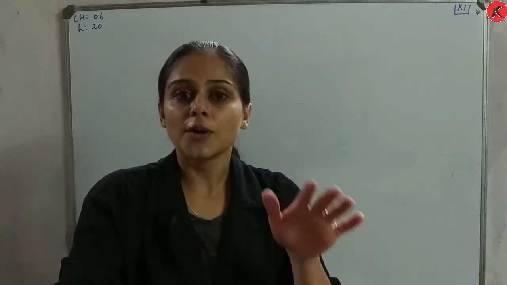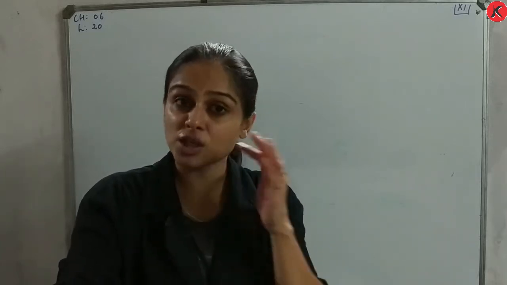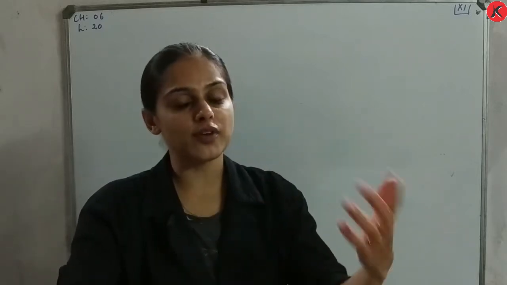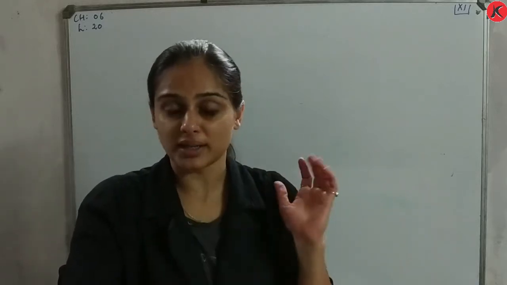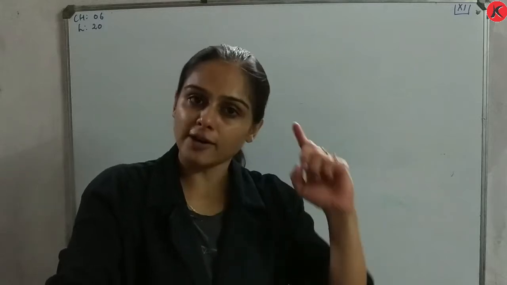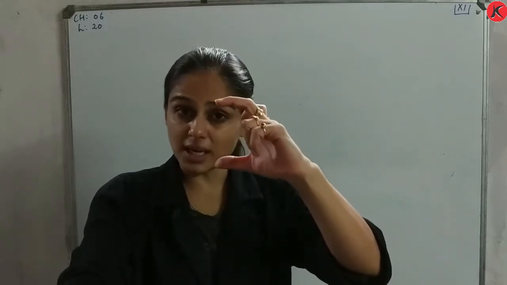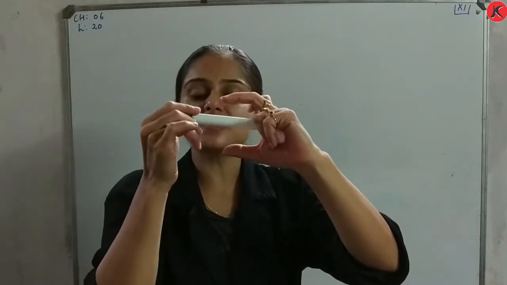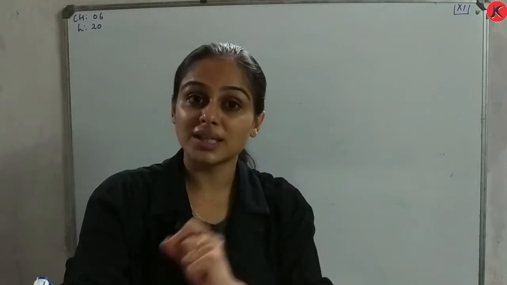Dear students, we have started with vascular cambium, right? We have specifically started with secondary growth in dicot stem. And we very well know that the vascular bundles of dicot stem are conjoined, collateral and open. In the sense, xylem and phloem occur as a single unit and in between there is the presence of cambium, and this cambium is called intrafascicular cambium.